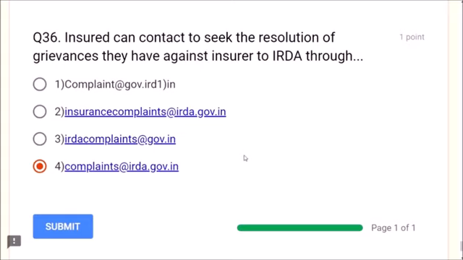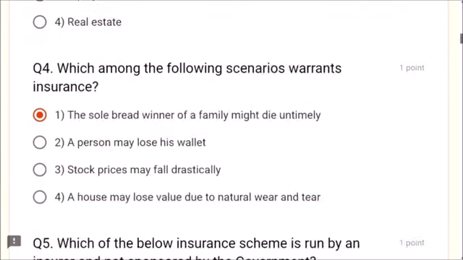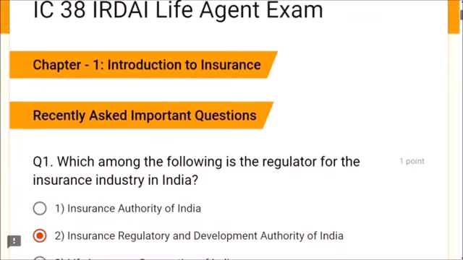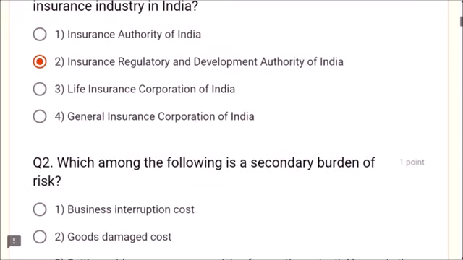Dear friends, in your actual IC38 exam there will be 50 questions and each question carries 1 mark, that is 50 marks. The pass marks are 18 marks, friends. But I have taken 36 very important questions from the chapter Introduction to Insurance. In your IC38 online exam, yes, you have the option to go back and recheck all the answers. If you have not yet attempted a question, please tick one answer even if you do not know the answer, because there is no negative marking. So please choose the answer which you feel is correct.